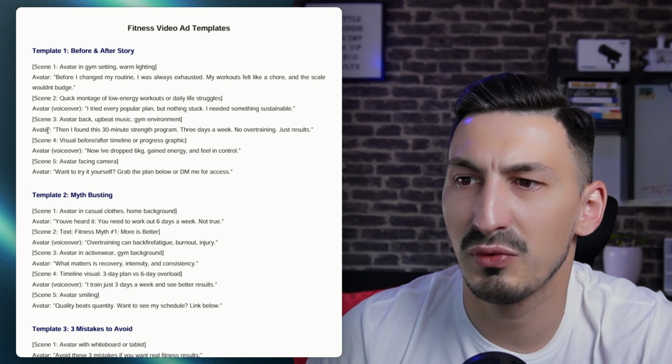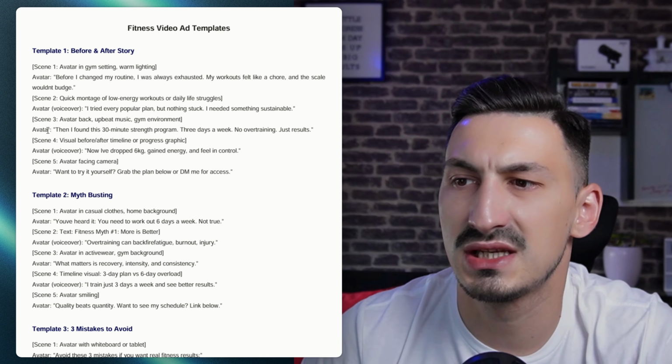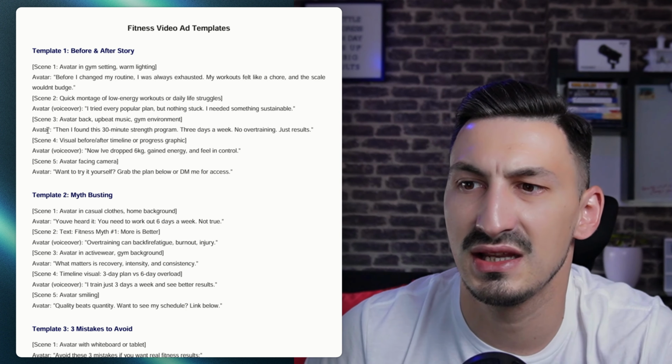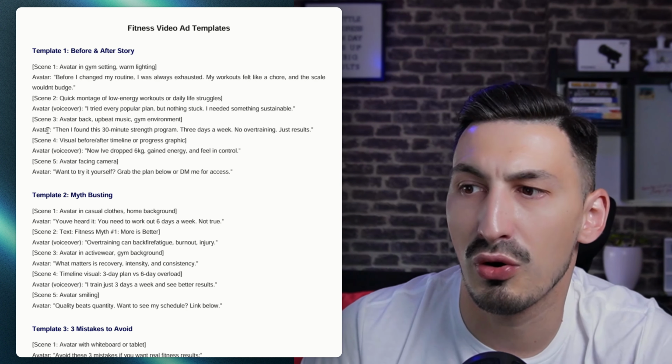Then in scene 4 here, we're focusing on the before and after timeline or progress graphic. And here we're going to say, "Now I've dropped 6 kg, gained energy and feel in control." And then lastly, in the last scene here, we have the avatar facing the camera, which says, "Want to try it yourself? Grab the plan below or DM me for access."